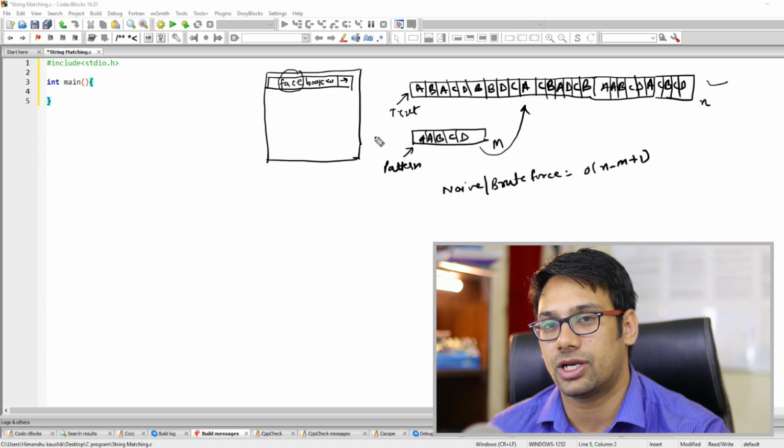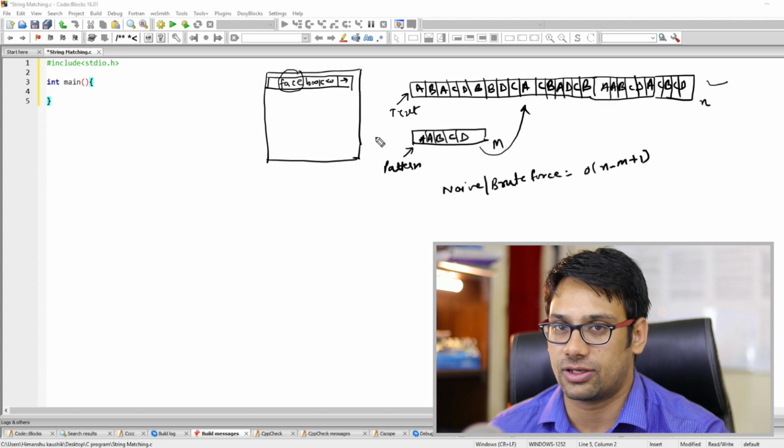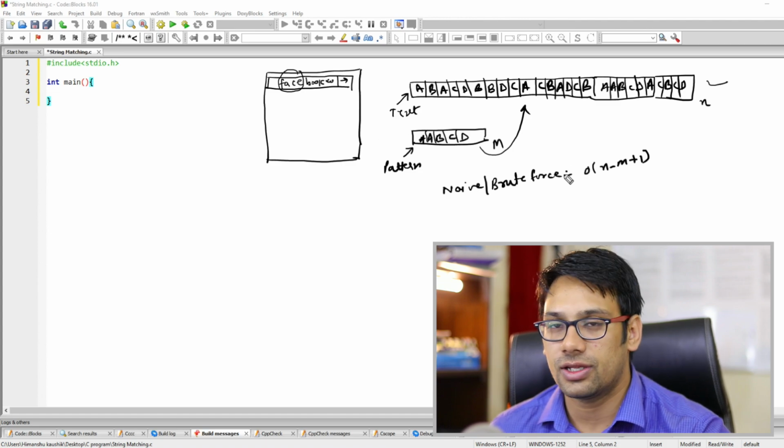Okay, so here I'm going to start with the first brute force technique, that is the naive algorithm. Okay, so let us start.